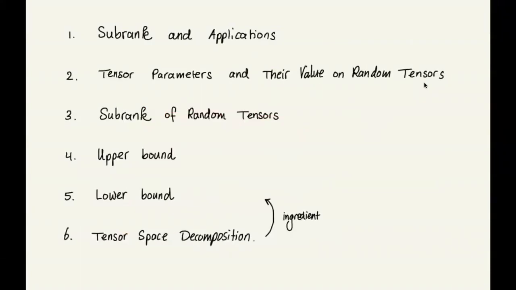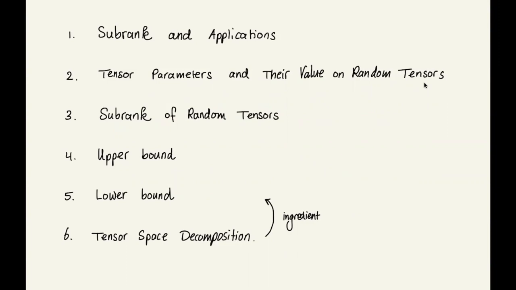So before going into the details of this result and some details on the proofs, let me give a quick overview. I'm going to talk about subrank and applications first. Then I want to discuss tensor parameters more generally and their value on random tensors. Third, I will talk about the subrank of random tensors, or almost all tensors, which is our main result. Then in the fourth section, I will talk about the upper bound, then in the fifth about the lower bound.